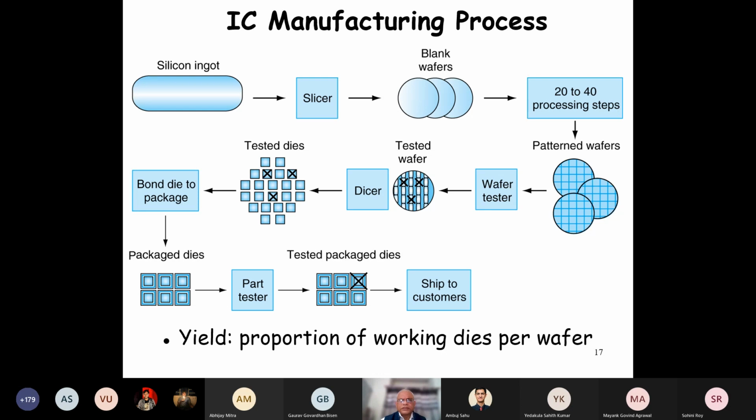And then on this we have the circuit, which is etched through these 10 to 20 to 40 steps, and then we test it, and then we discard some of these bad ones. See, the crossed ones are the bad dice. Then we package the dice and finally test them and discard some of the tested packaged dies also.